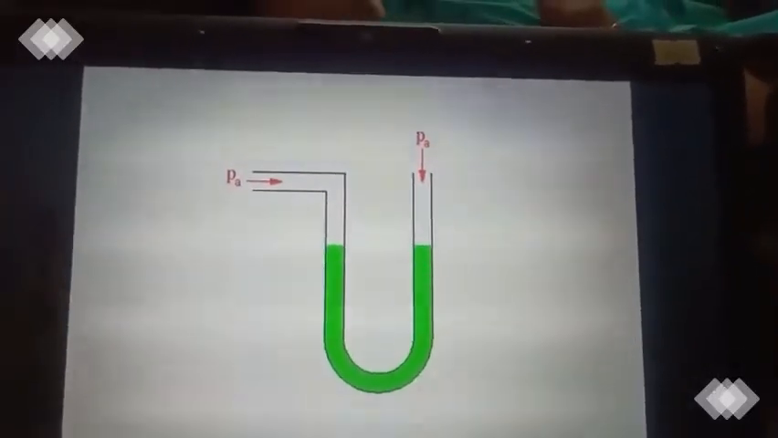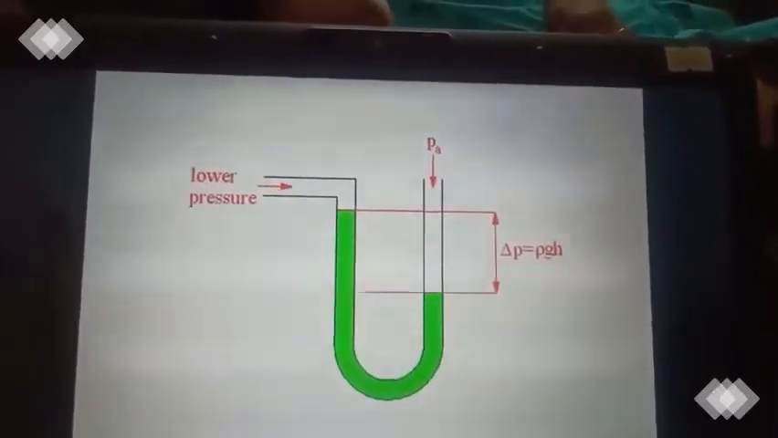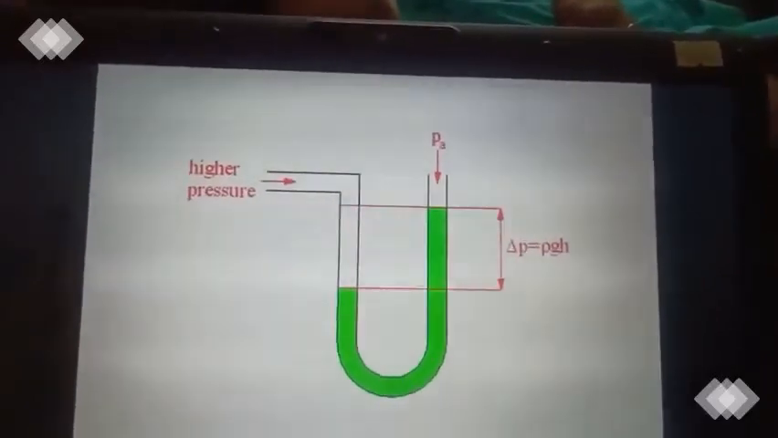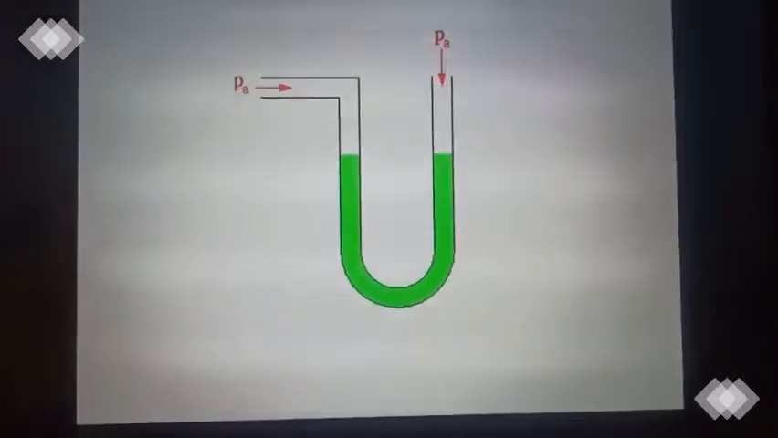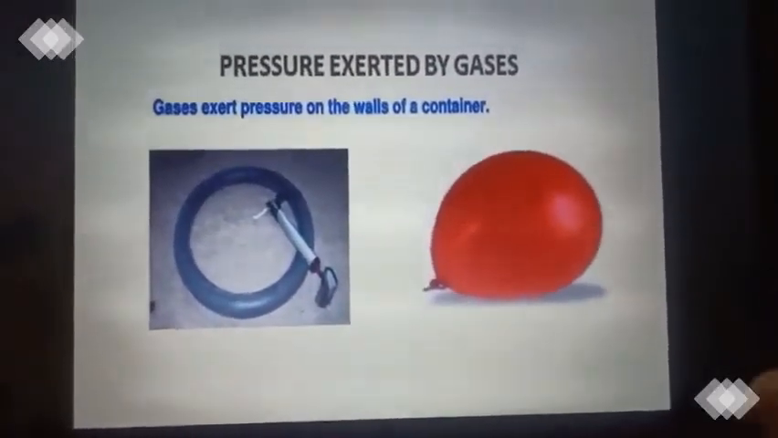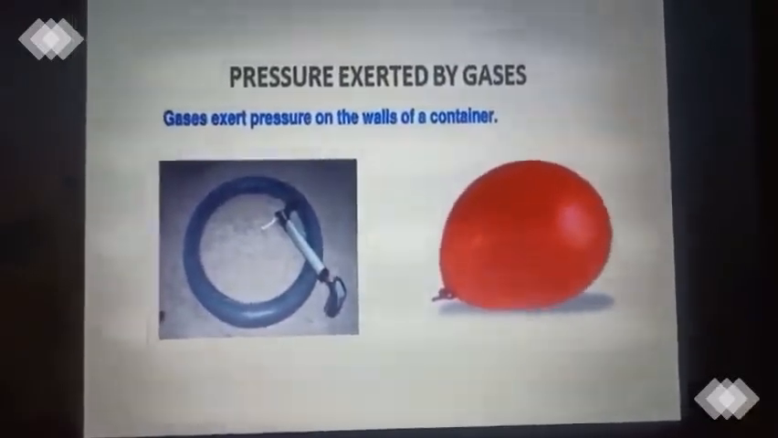And when you dip deeper, what will happen? The pressure will increase, and there will be a change in the height of the liquid column, and that height difference you are going to measure. Clear? Yes? So these are some examples of the gas exerting pressure. So we are going to learn the pressure exerted by gas.